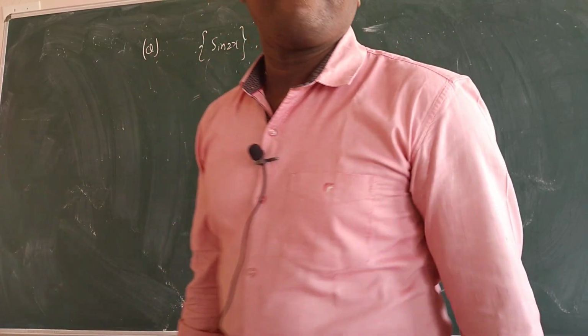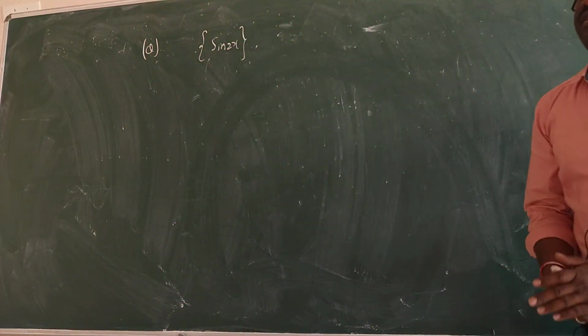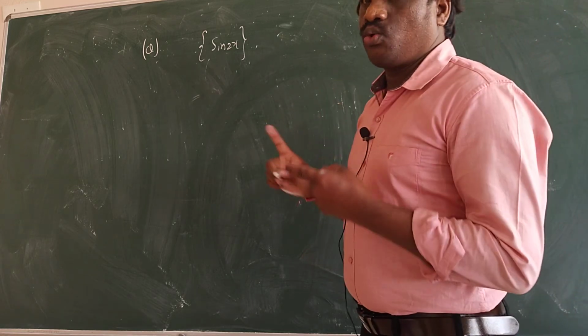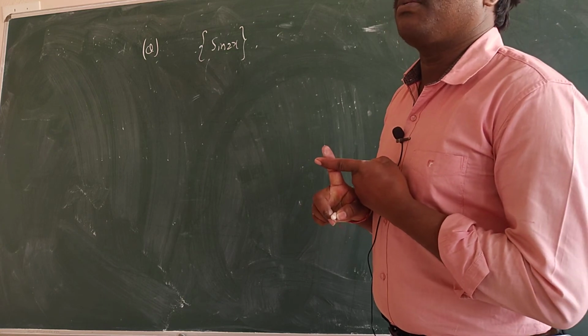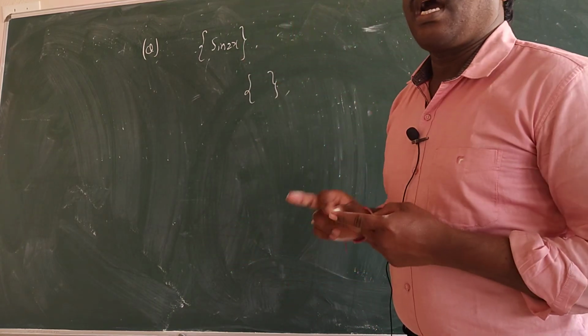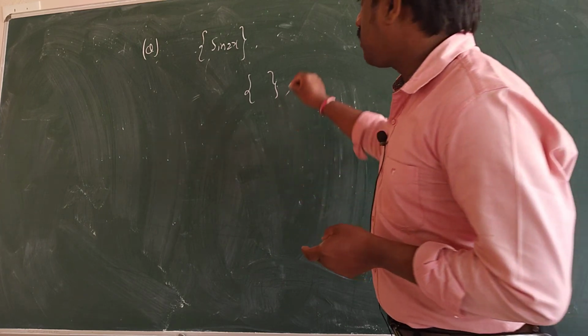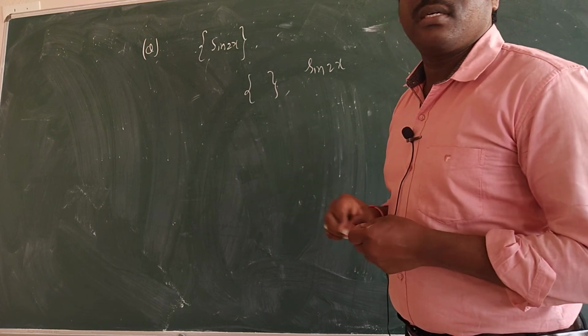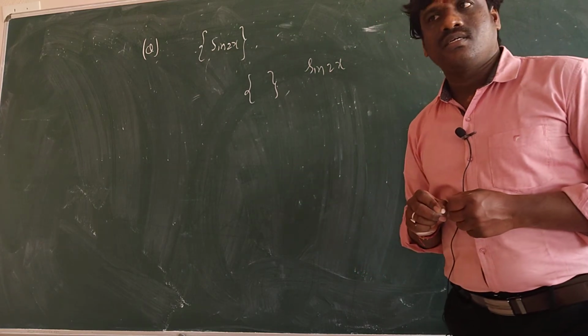See here, the fractional part of sine 2x is there. I want to find the period of this function. So how to find it? Now listen here. Two functions are there. One function is the fractional part of x. Another function is sine 2x. Who is inside?